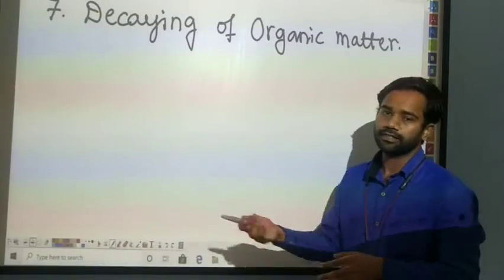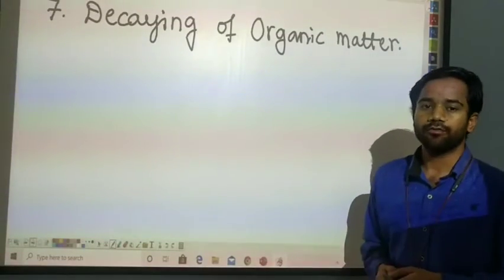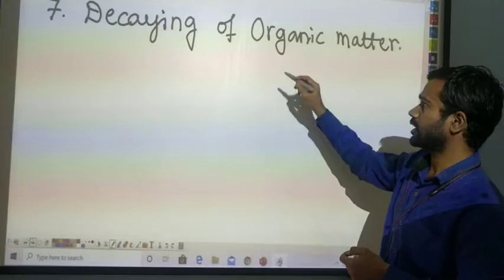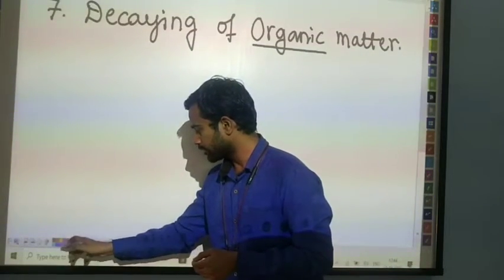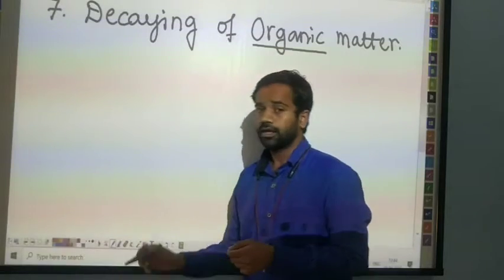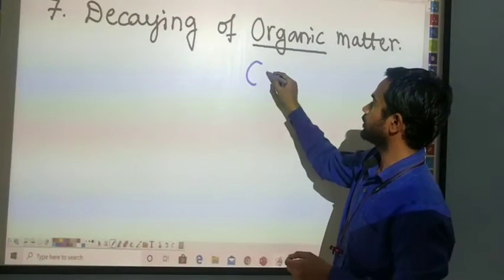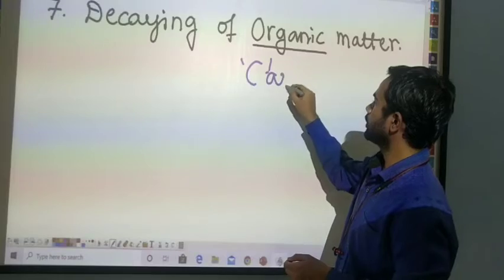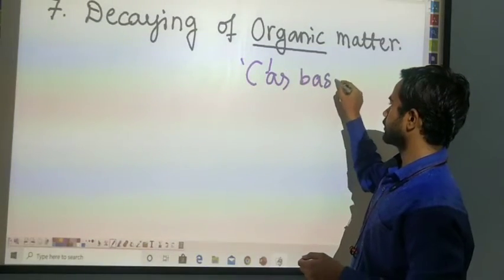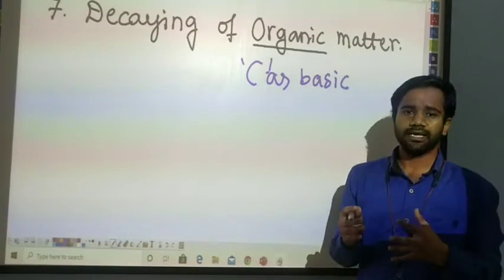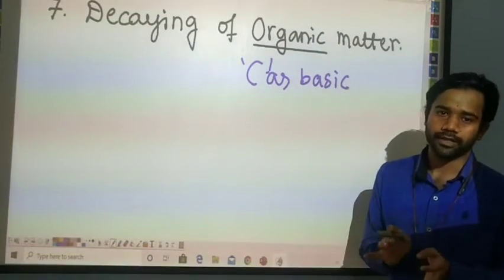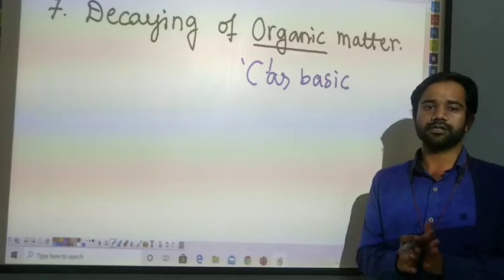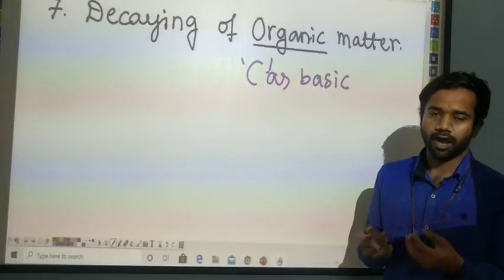The seventh example is decaying of organic matter. Let me explain what we mean by organic matter. The substances which have carbon as a constituent, carbon as a major thing, we call organic substance or organic matter. Every such substance will decay after some time.